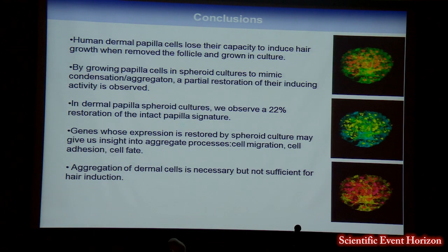And so in conclusion, I've shown you that human dermal papilla cells lose their capacity to induce hair growth when you remove them from the follicle and grow them in culture. By growing dermal papilla cells in spheroid cultures to mimic condensation or aggregation, we observe a partial restoration of the hair inductive capacity. In dermal papilla spheroid cultures, we observed a 22% restoration of the intact papilla signature, and genes whose expression is restored by spheroid culture, those in T3, may give us insight into the aggregative processes, such as cell migration or cell adhesion. Aggregation of dermal cells is necessary but not sufficient for hair induction.